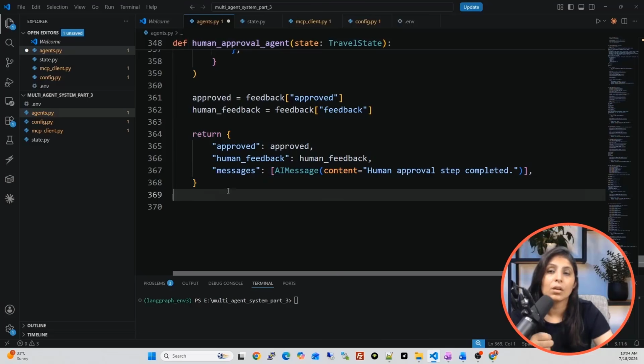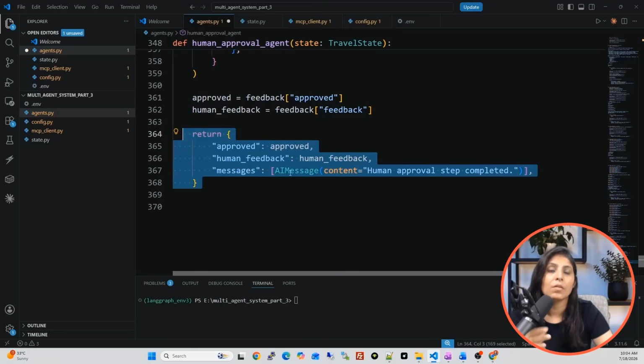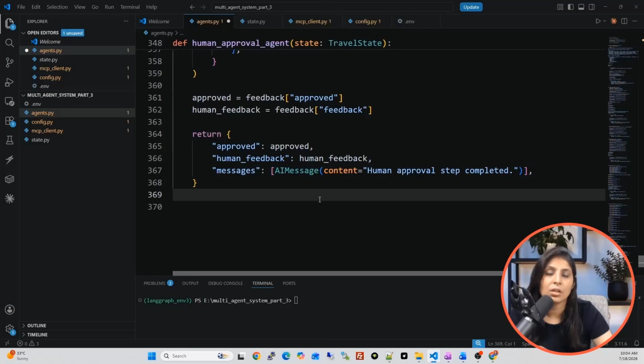Then after this step, we will have a final agent which will prepare the final itinerary. If there is any request which the user mentioned, then as per that request, the final agent will prepare the itinerary. If the user is okay with the current itinerary, then the final agent will create the itinerary as per that.